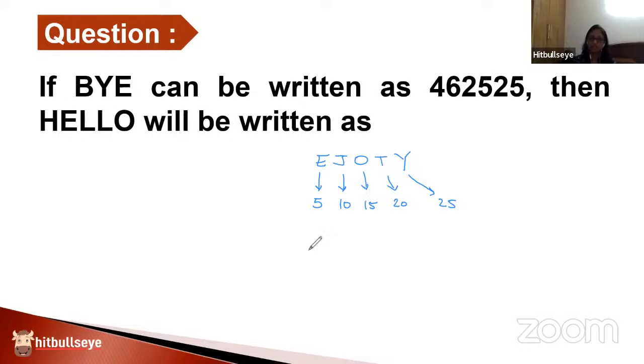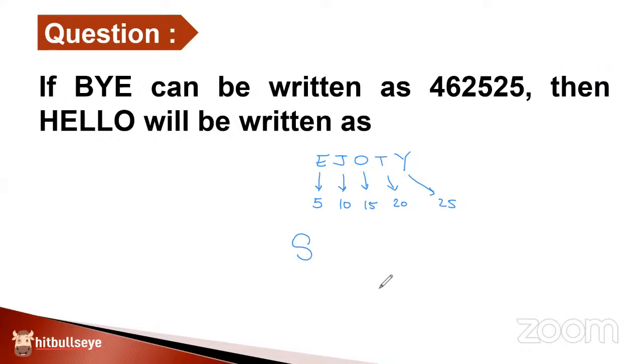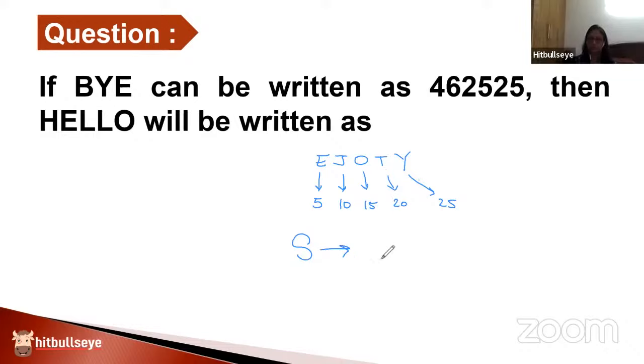Can you quickly tell me the position of the alphabet S? S comes nearby which alphabet? Before T. So what should be the position of S? T has a position 20. So 19. Very good. Correct. So that is the purpose of learning this as a shortcut. Are you clear with the shortcut? Okay.